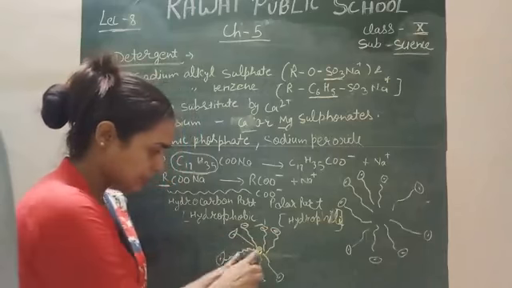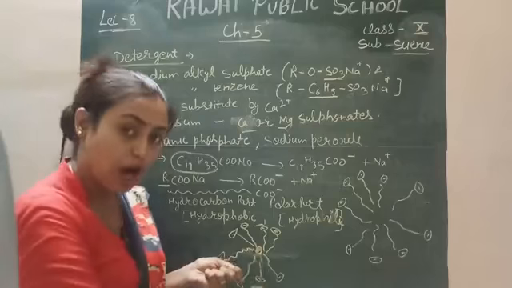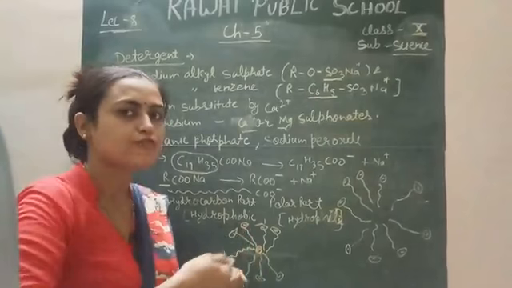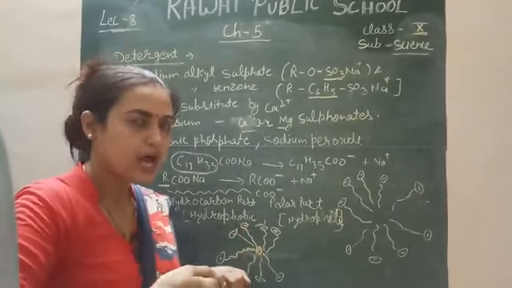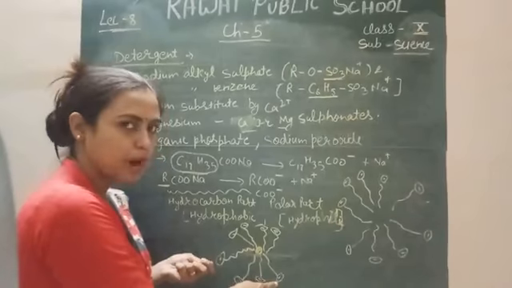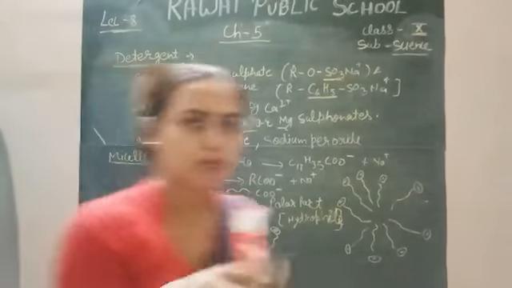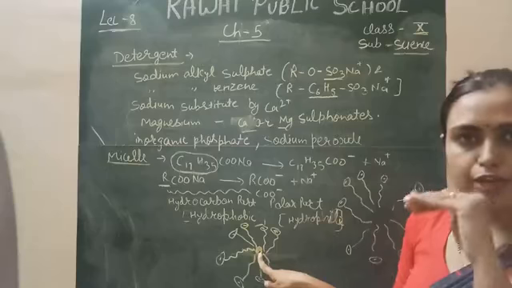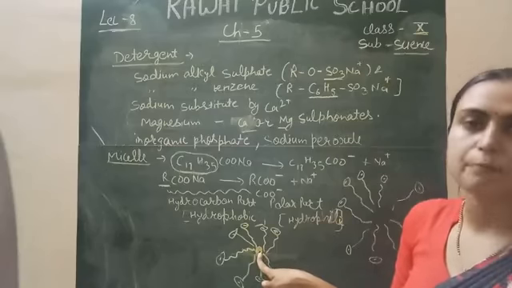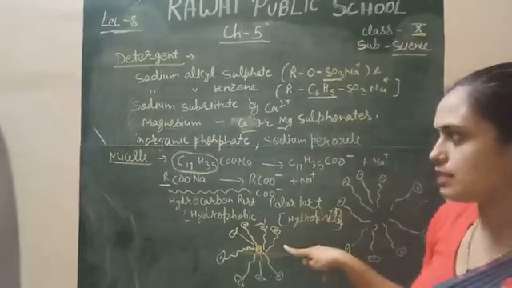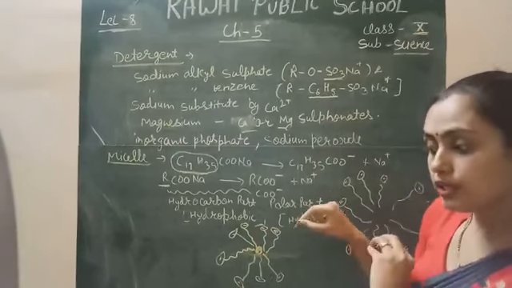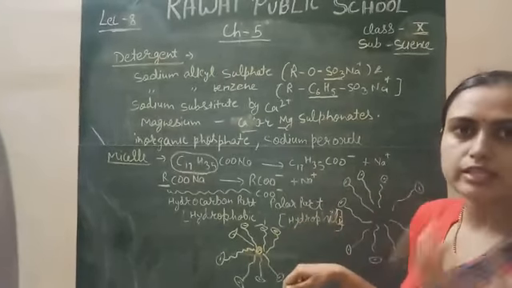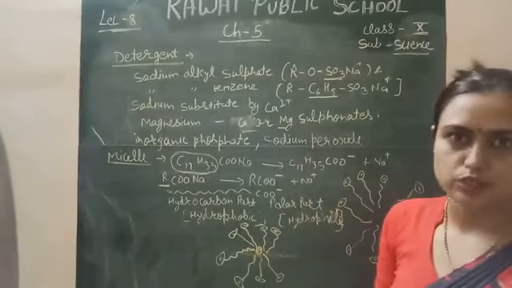The stain is easily removed from your fabric surface because of the strong bonding, and because the outer part is soluble in water, it carries this grease or any kind of stain into the water, and your fabric surface and cloth become clean easily. So this is the micelle formation, and this is how our clothes or any surface are cleaned with the help of detergent and soap.